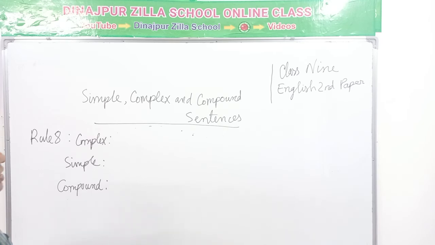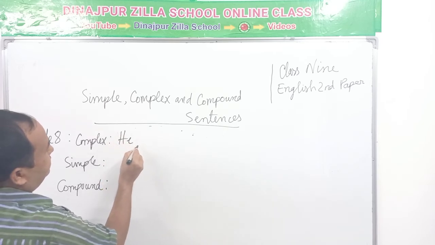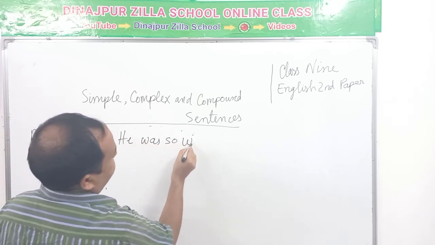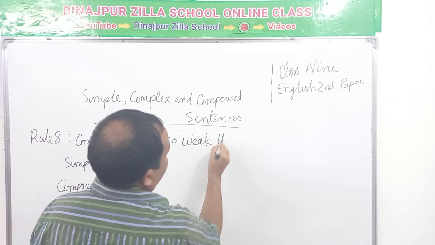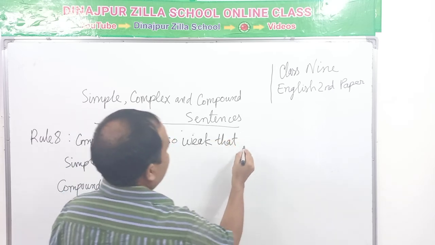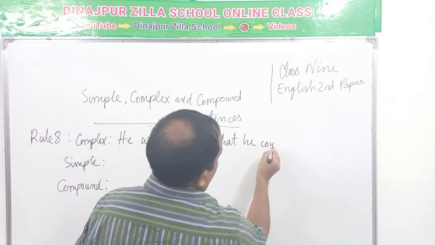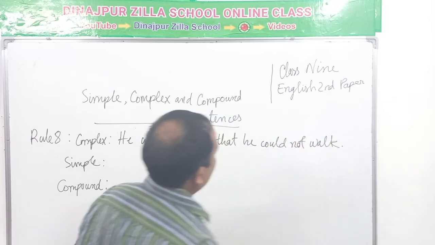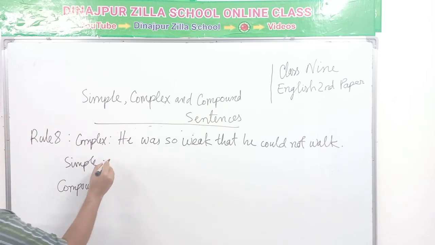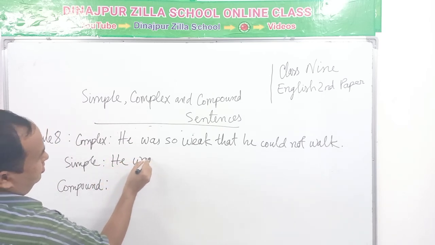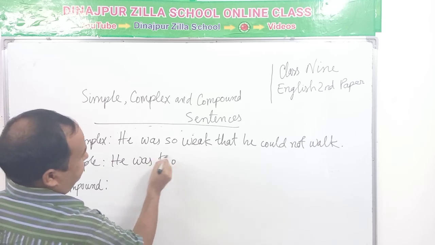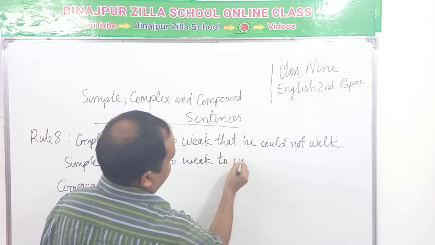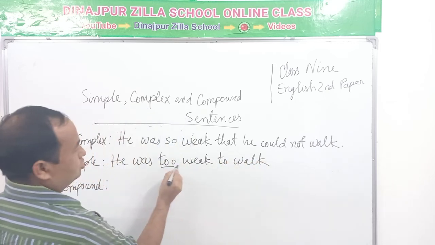Rule 8, so dot dot that. He was so weak that he could not walk. He was too weak to walk. Too dot dot to.